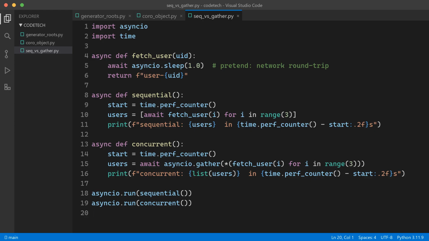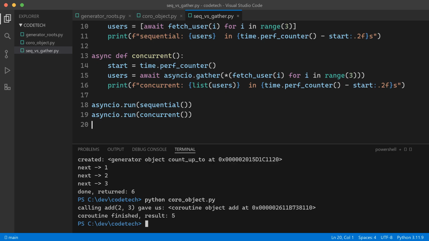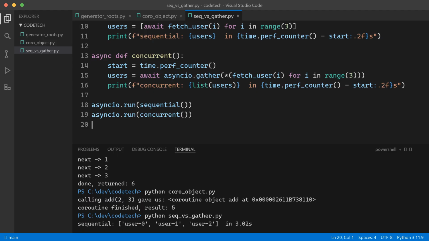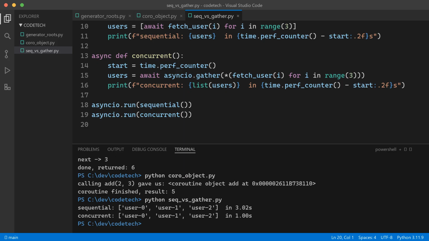It's also the answer to a classic beginner crash. You call it once, at the top of your program. Calling it from inside already running async code is where the dreaded "event loop is already running" error comes from. And the race. Sequential first, 1, 2, 3 seconds. 3.02. And concurrent, 1 second flat. Same function, same 3 calls, 3 times faster.